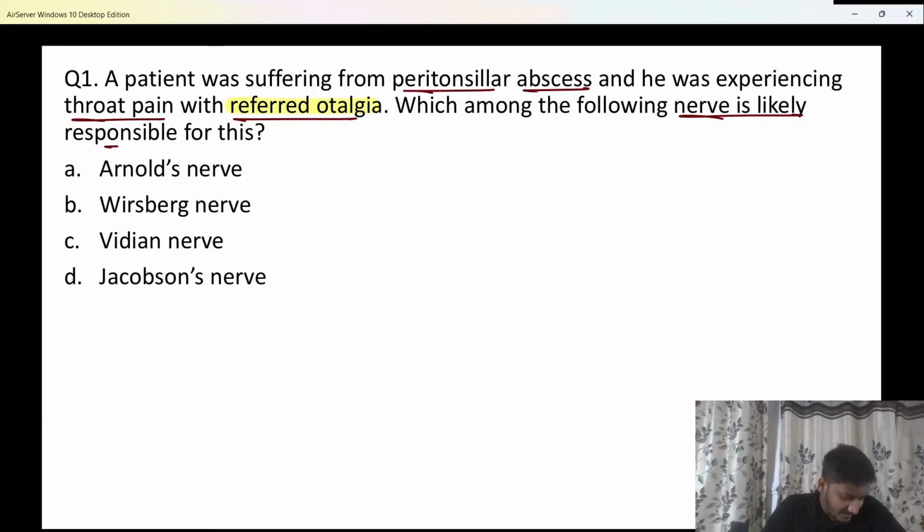बेटा जल्दबाजी में आंसर नहीं करना, मैं पहले बता रहा हूँ. Just think about it. Patient is having throat pain, and due to that, as the nerve is getting irritated over here, the patient is also having pain inside the ear. There is a referred otalgia in the patient. No, bache, it cannot be Arnold's nerve.